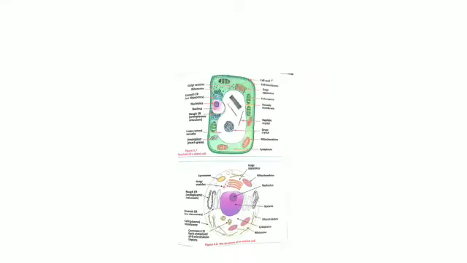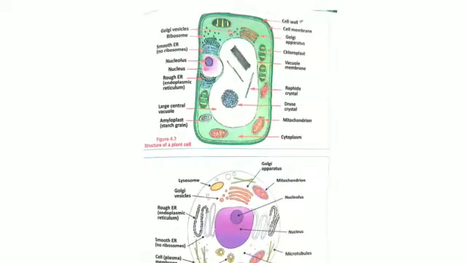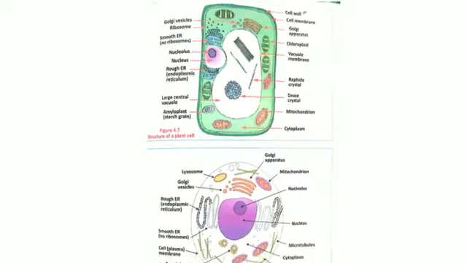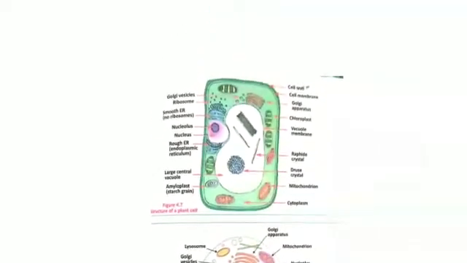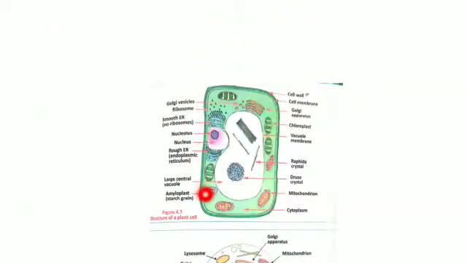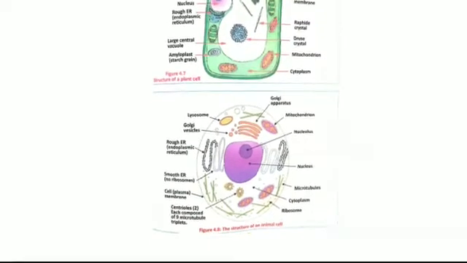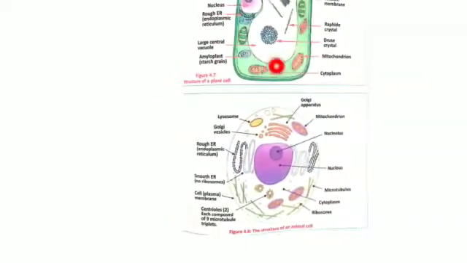Here in this diagram you can clearly see the structure of the plant and animal cell. First take the example of the plant cell. The outermost layer is the cell wall, as you can clearly see in this picture, while beneath the cell wall the cell membrane is present. In the animal cell there is no cell wall, so there is only a cell membrane, which separates all these contents from the external environment.